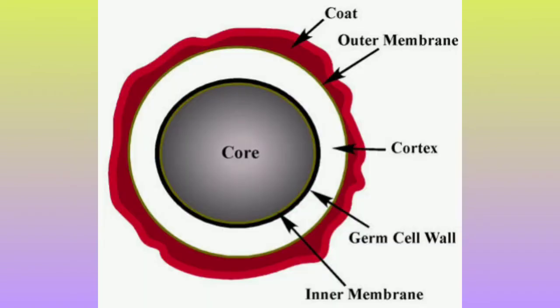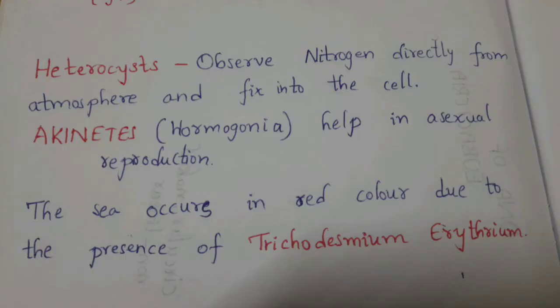So what is the function of heterocyst? Heterocysts absorb nitrogen directly from the atmosphere and fix it into the cell. Apart from heterocysts, some of the cells are modified into akinetes.